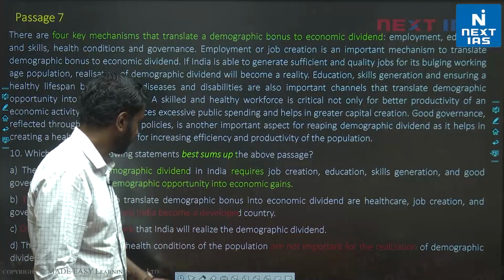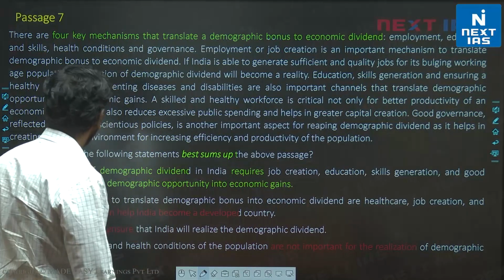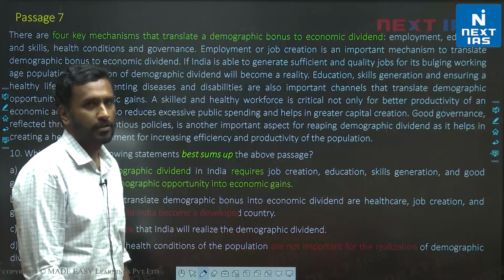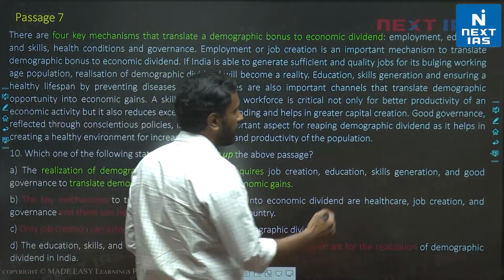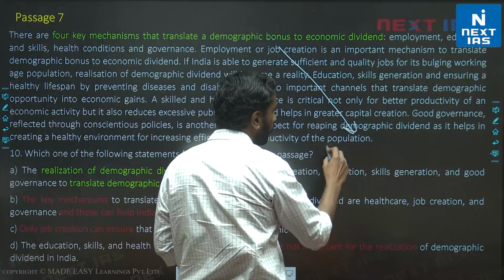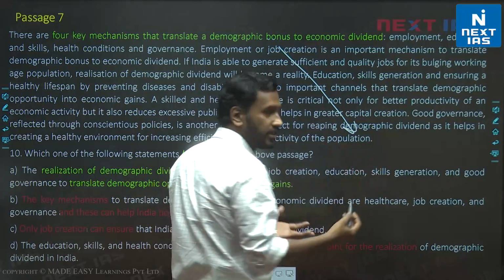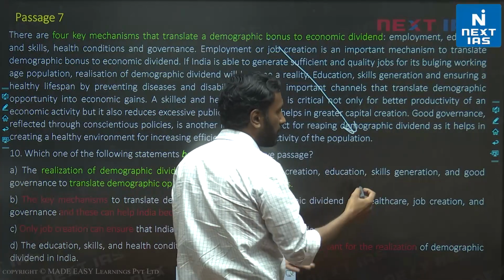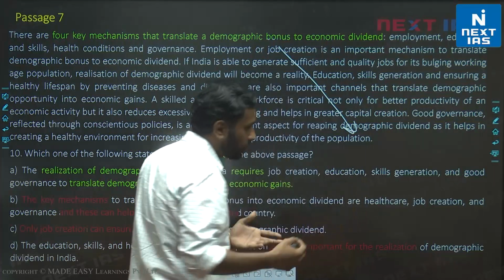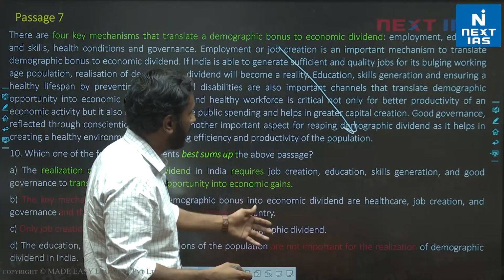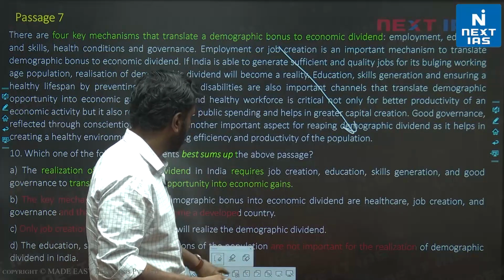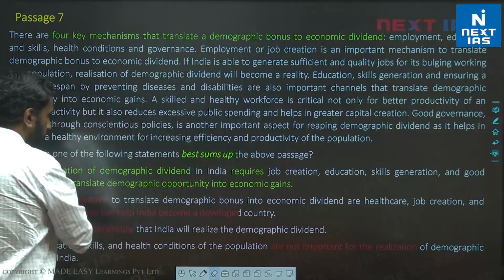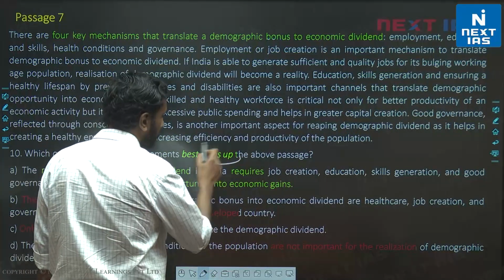Alright, we are looking at which one of the following statements best sums up the above passage. I've discussed what summary questions are. Look at a summary question like the author is your friend and you want to give their full message, right? The full message has to be given from the point of view of the author being your friend, correct? We are looking at a way to replace the passage. I also want you to think of the summary question as we are looking at just one of these options trying to completely summarize what the author is trying to say.